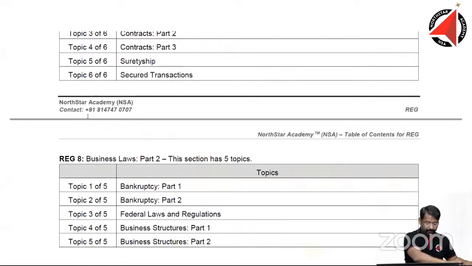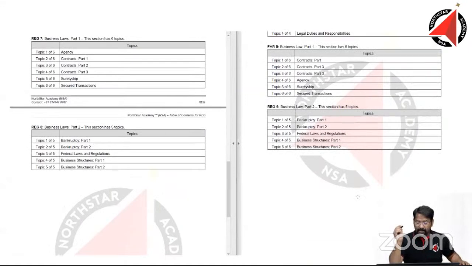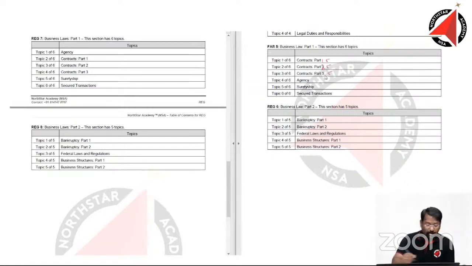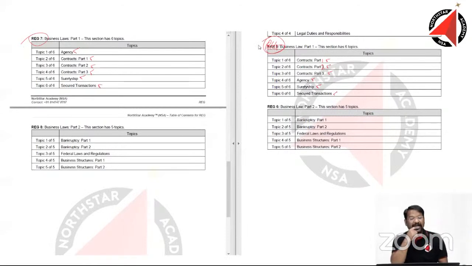All right, last 2 parts of the topic first. If you see here, we have contract, part 1, part 2, and part 3. Part 1, part 2, part 3, all of these are very much covered. Agency is also covered. Suretyship and secured transactions, all of it are covered. So this Reg 7 and Reg 5, this is the Reg paper. Reg 5 is exactly the same. There is no change at all.